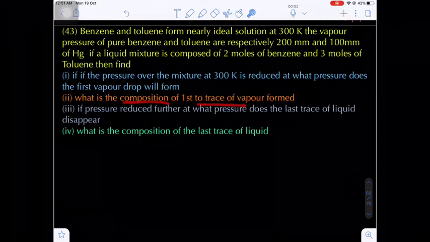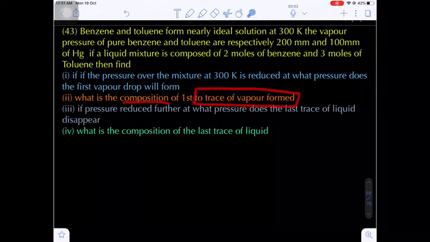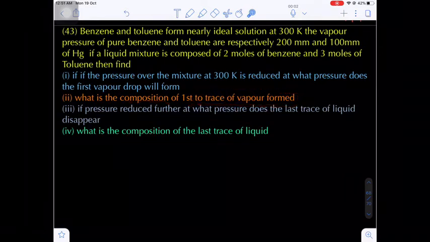Next, second question: what is the composition of the first trace of the vapor formed? That means the first bubble of vapor is formed. What is the composition in the vapor phase of the first drop of the bubble?